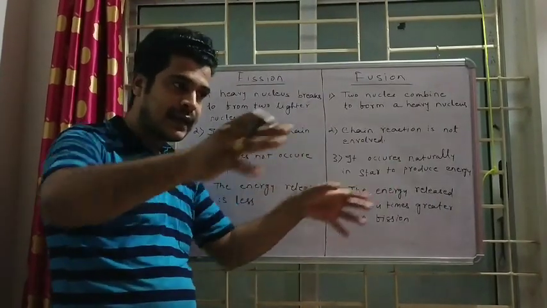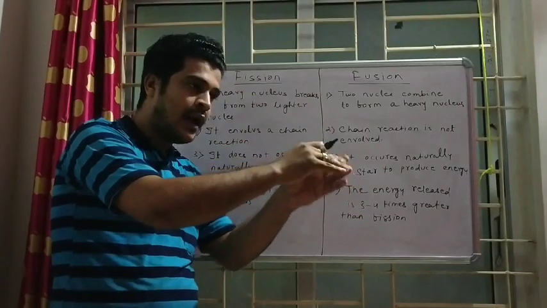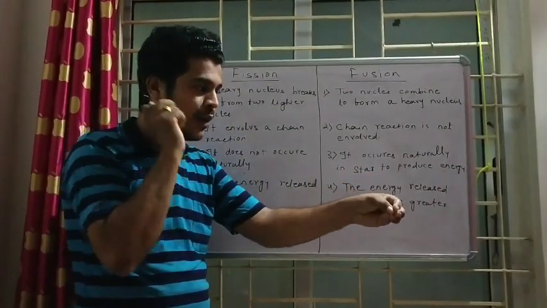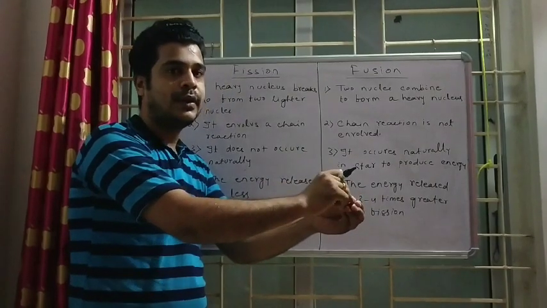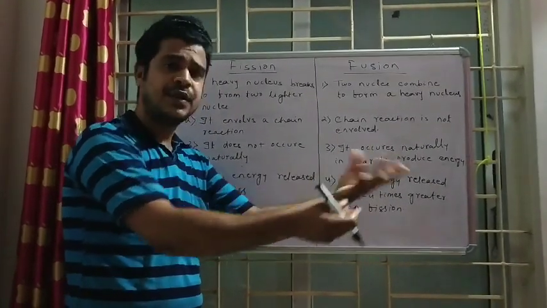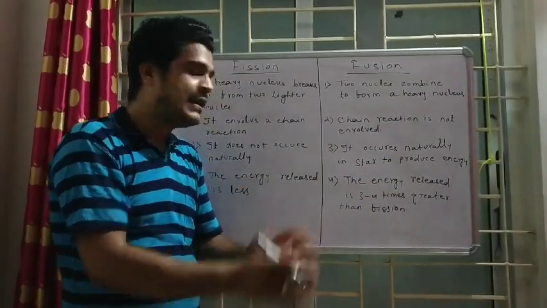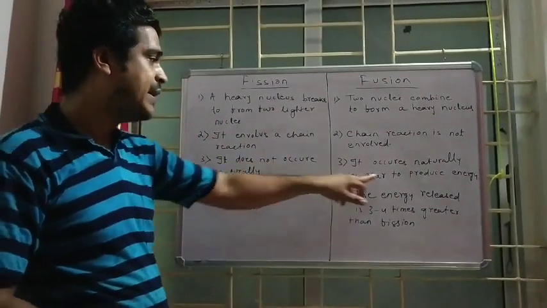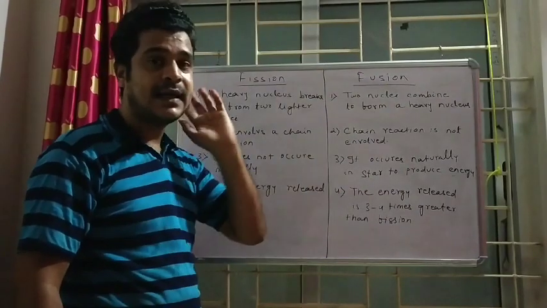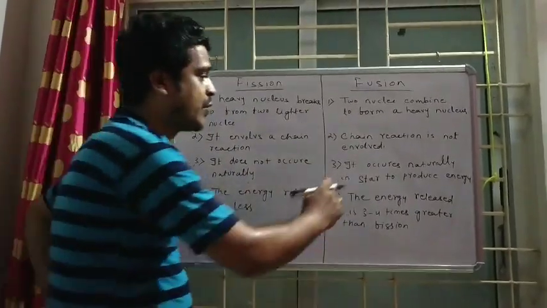You have to take a chamber, you have to take uranium inside the chamber, you have to bombard neutron on the uranium, then uranium will go through fission reaction. It is a human-made process, so I can say it is an artificial process, but fusion is a natural process. Why is it a natural process?